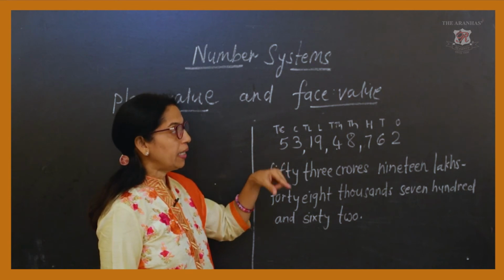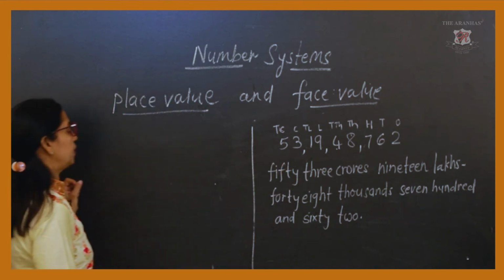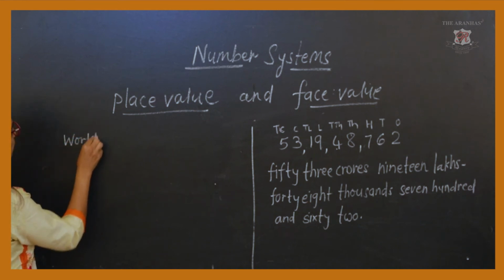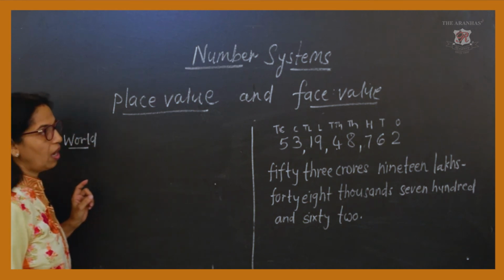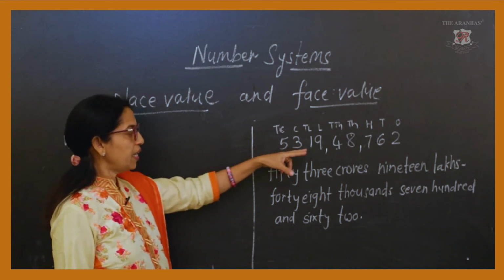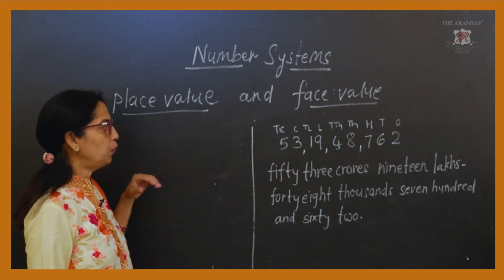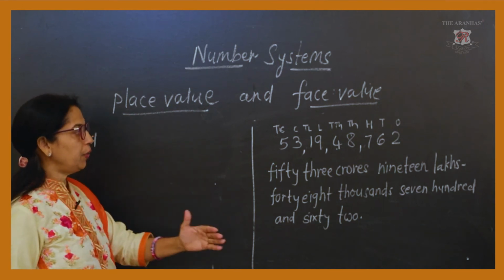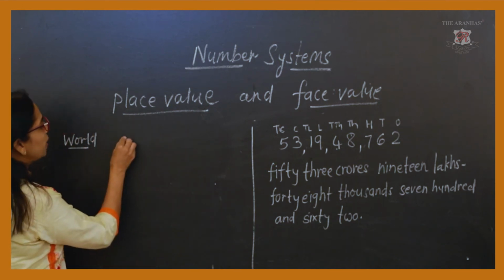Now by the other method that is used in the world, there the same figure we have to read differently, and before that I'll tell you how to copy the same figure.